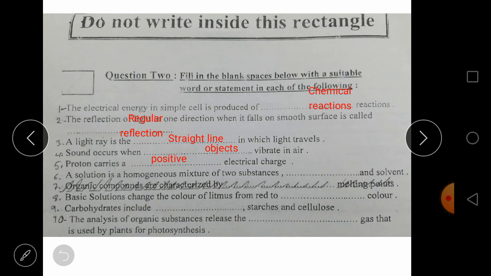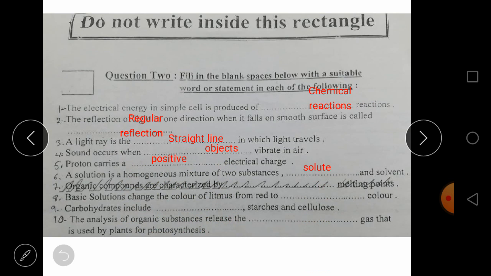A solution is a homogeneous mixture of two substances, dash and solvent. So it is solute and solvent. So this definition must be learned by heart because it's always there but in different blanks. Sometimes they ask you to fill the blanks with the word homogeneous, sometimes with solvent. So this is solution. It's very important.